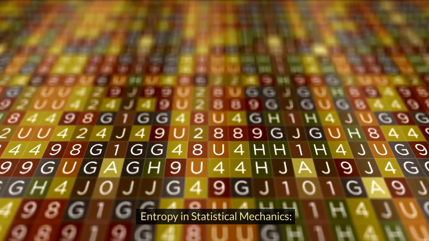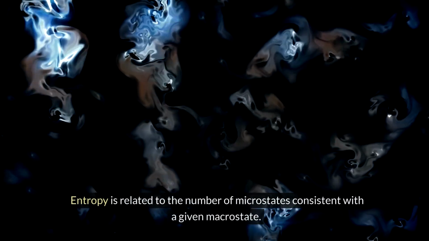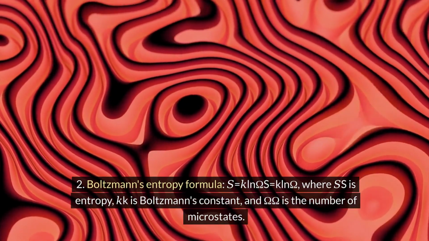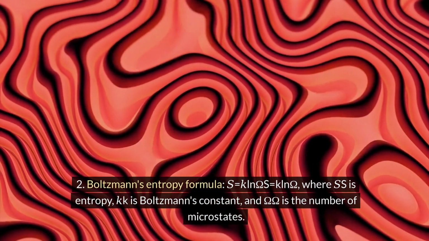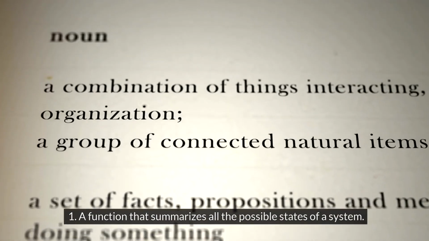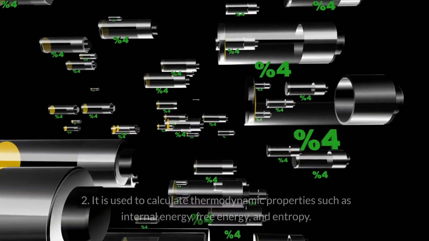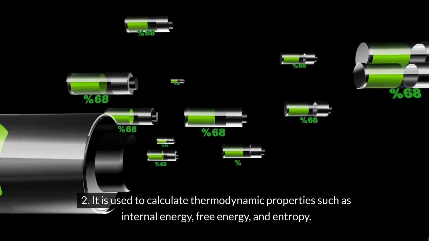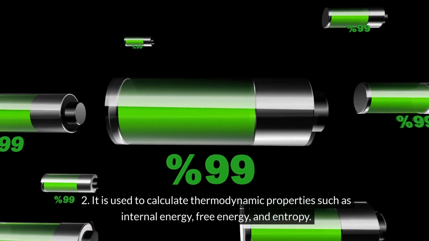Entropy and statistical mechanics. 1. Entropy is related to the number of microstates consistent with a given macrostate. 2. Boltzmann's entropy formula, S = k ln Ω, where S is entropy, k is Boltzmann's constant, and Ω is the number of microstates. Partition function. 1. A function that summarizes all the possible states of a system. 2. It is used to calculate thermodynamic properties such as internal energy, free energy, and entropy.